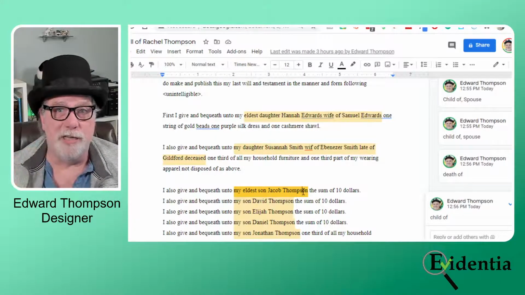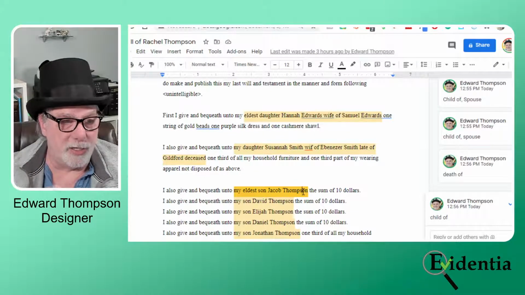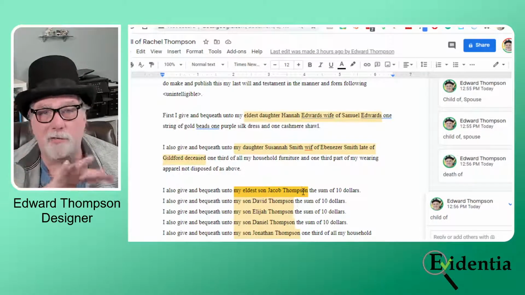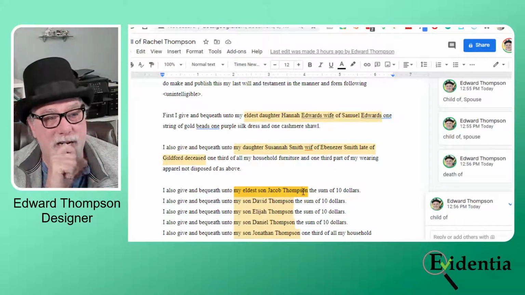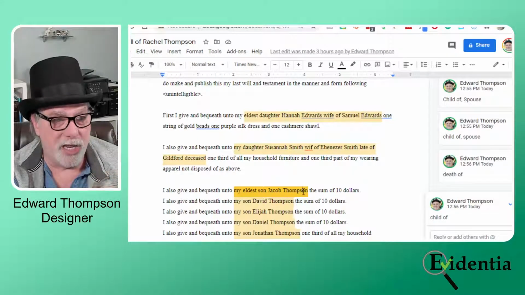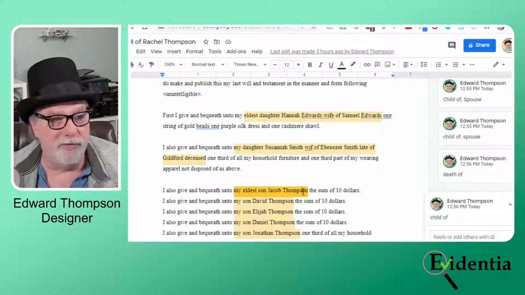And could she indeed have had a previous son to this that she doesn't refer to as her eldest son, since he's not being bequeathed anything? So I have to be careful here about how much I attribute this, that Jacob was indeed the firstborn son, but still, I'm getting some valuable birth order information here.